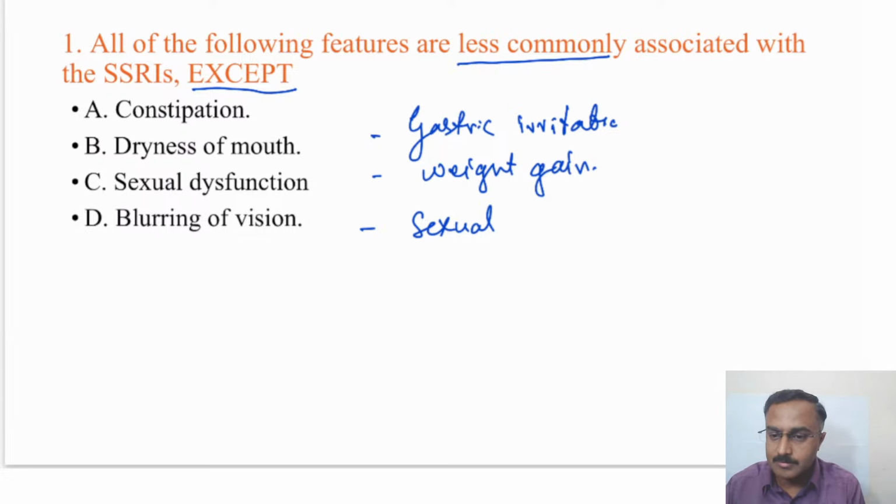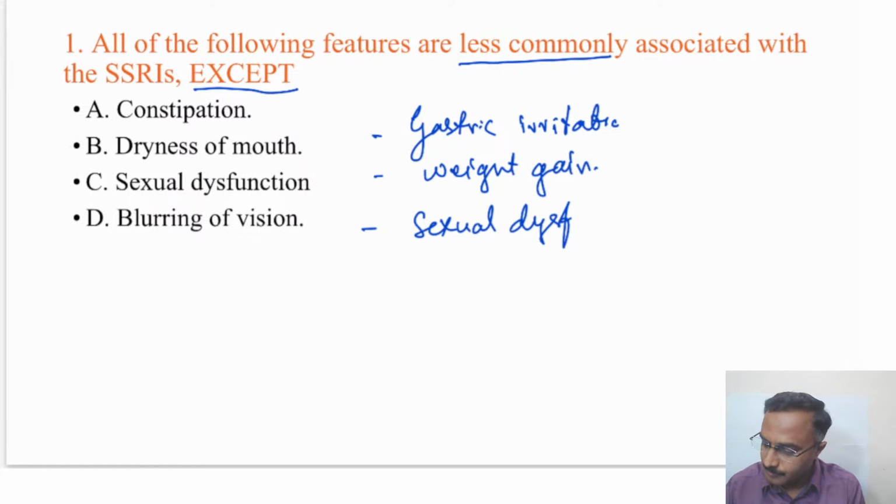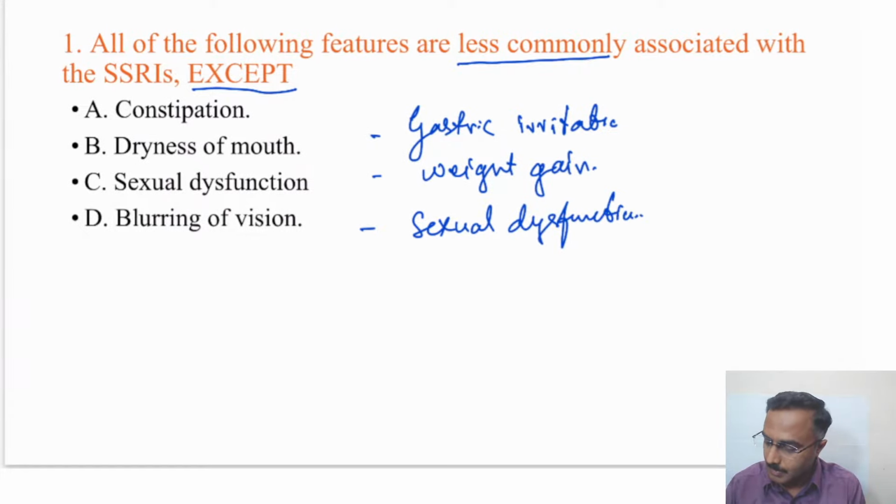These are the ones which are seen with SSRIs. All the other three, constipation, dryness of mouth, and blurring of vision, are particularly seen with tricyclic antidepressants, because of anticholinergic side effects. So these features are seen more often with tricyclic antidepressants, while sexual dysfunction is the answer here.